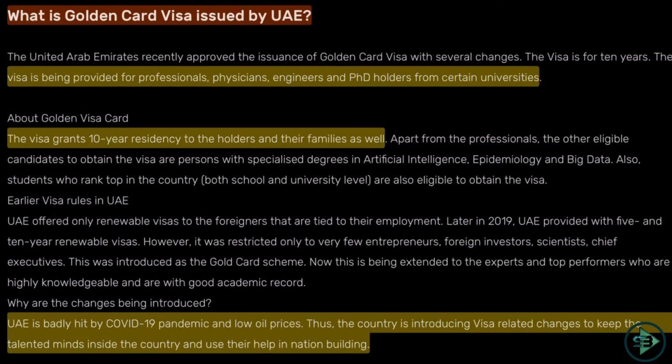What is this visa about? This visa is being provided for professionals, physicians, engineers, PhD holders from certain universities. The visa grants 10 years residency to the holders and their family. Okay, why is UAE doing that? Because UAE is badly hit by the COVID-19 pandemic and low oil prices. Thus, the country is introducing visa-related changes to keep the talented minds in the country and use their help in building the nation. Okay, and that's why this golden visa card.